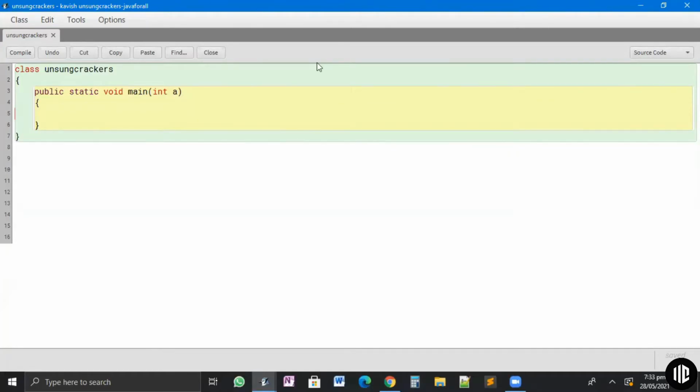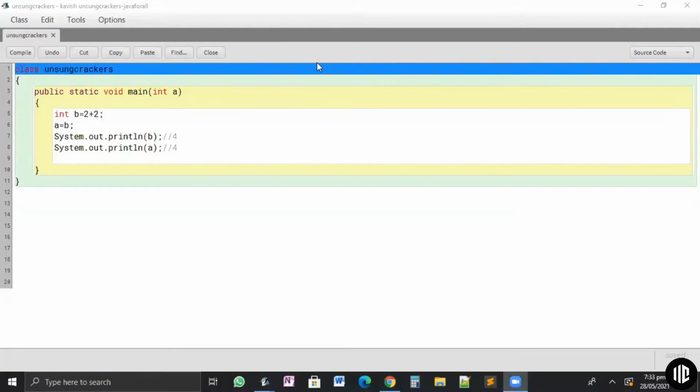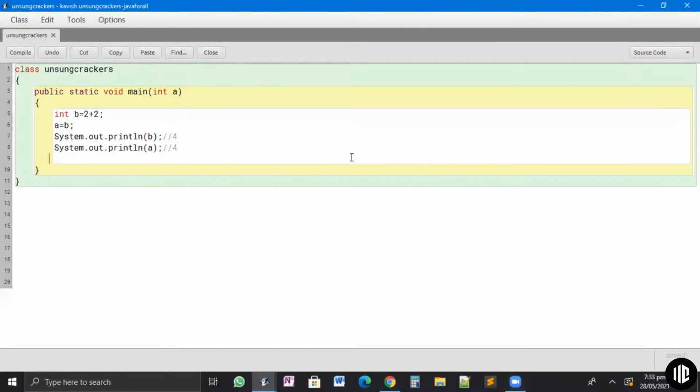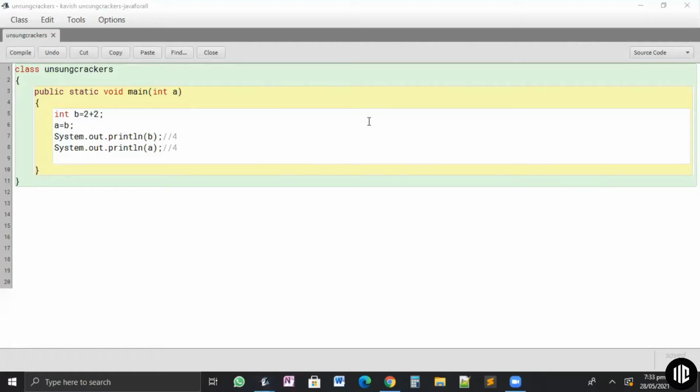Any other doubt till what we've done? What we've done is just the basics of what a program or programming is. Like, what is a program? Okay, so we'll move ahead.